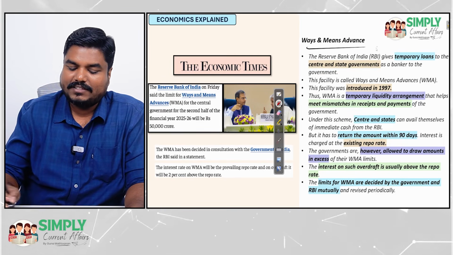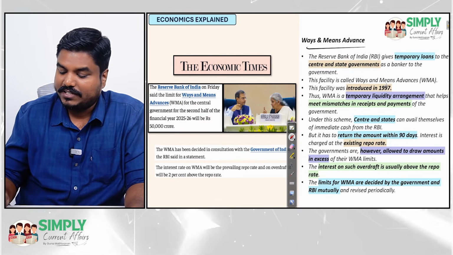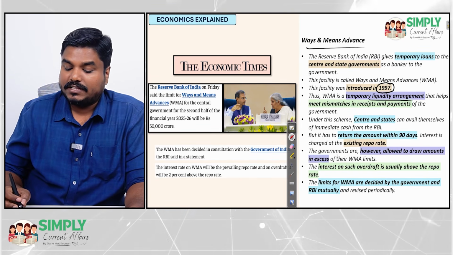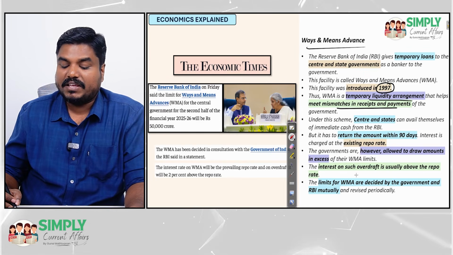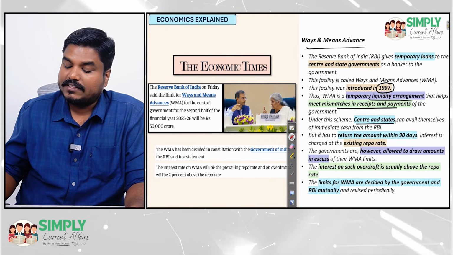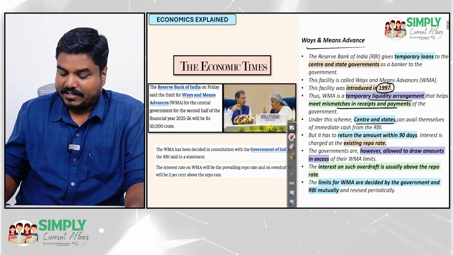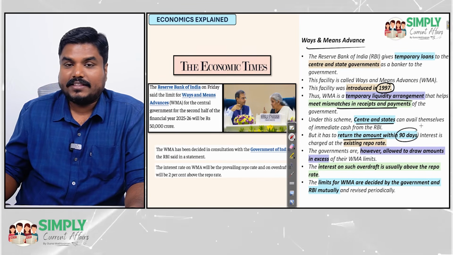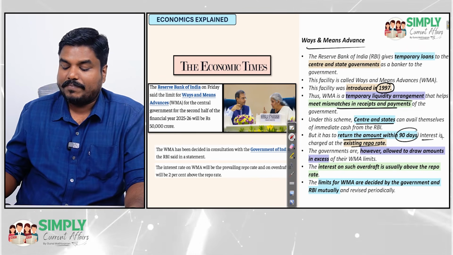So this ways and means advance facility was introduced in the year 1997. It is a temporary liquidity arrangement that meets mismatches in receipts and payments. Under the scheme, center and states can avail this facility, right? Both have to return the amount within 90 days. The interest will be the existing repo rate.